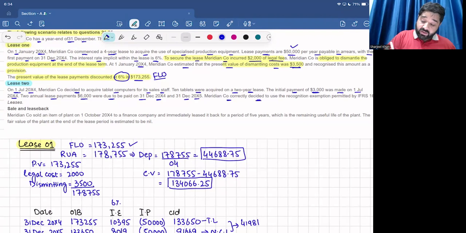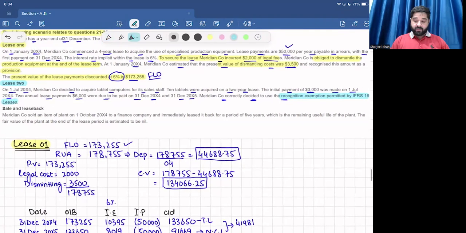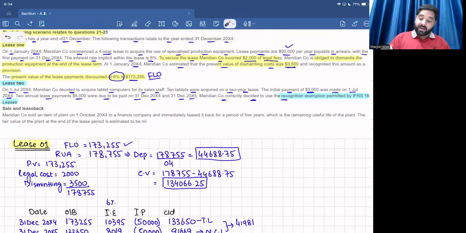Meridian Company correctly decided to use the recognition exemption permitted by IFRS 16 leases. Now, if the examiner tells you in any question of IFRS 16 leases that they correctly decided to use the recognition exemption permitted by IFRS 16 leases, it means the examiner is telling you to follow the operating lease for that lease, right? Means you have to ignore the finance lease. You have to follow the rules of operating lease, not finance lease, right?